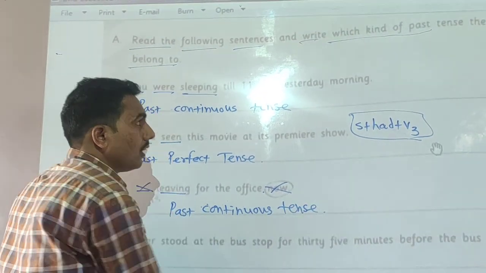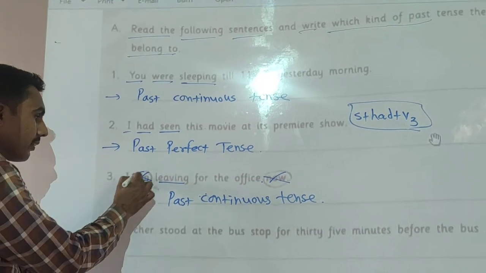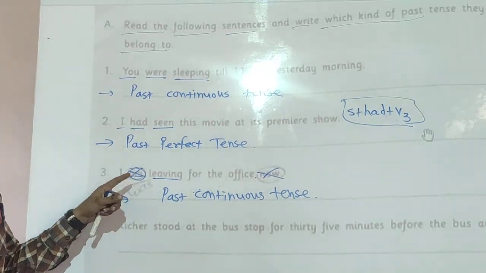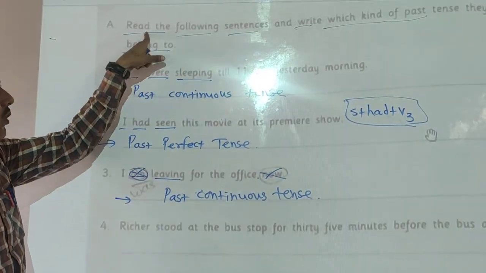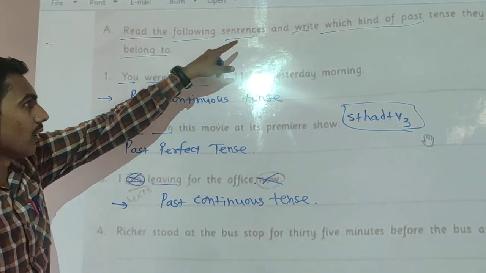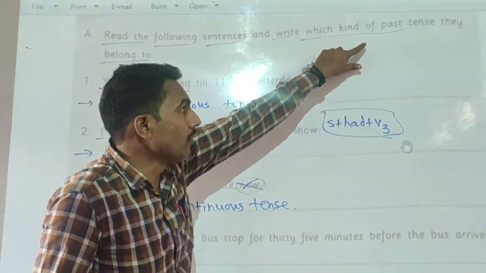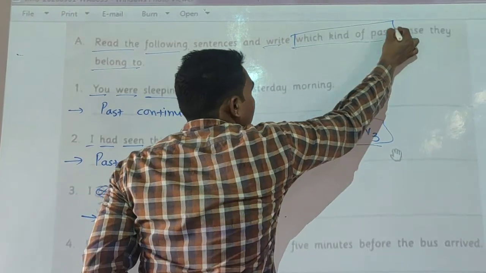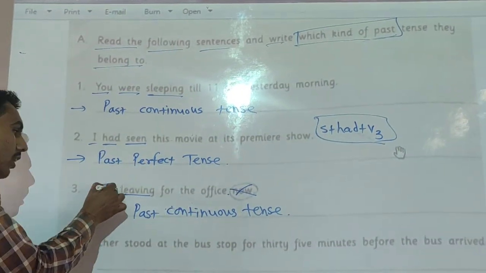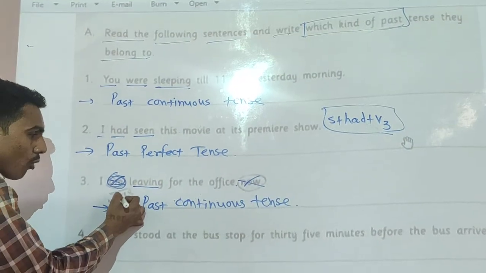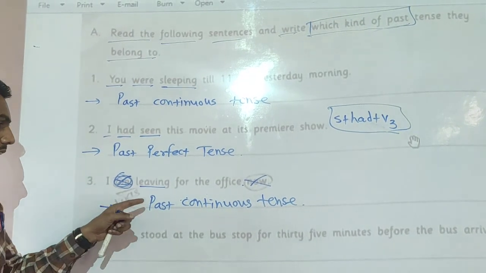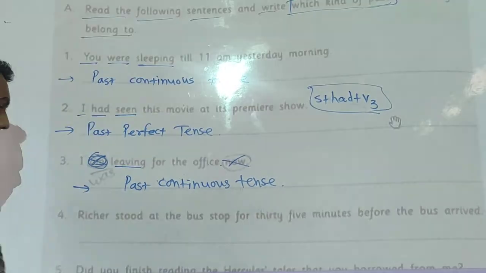Look here, because if we write here am, it does not belong to past tense, and our question is to read the following sentence and say which kind of past tense. So here should come was. Remember this. Okay, past continuous tense.